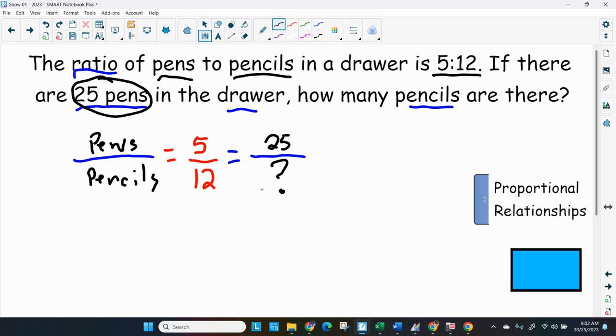Well, I'm going to show you a shortcut way because my proportional relationship video does deal with this way where you cross multiply and then divide by the other number. I'm just going to,